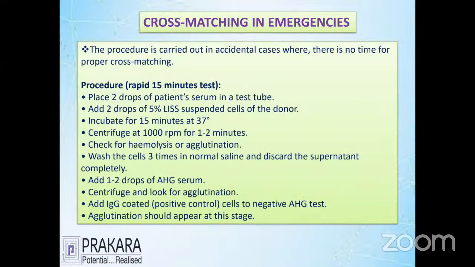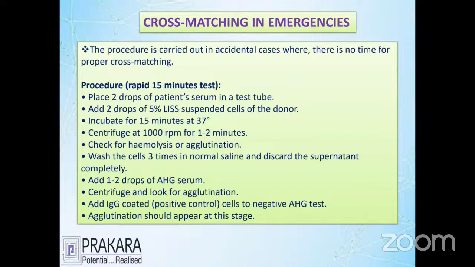Okay, now let's go for cross matching for the emergency period. They always do it for an emergency condition, and in accidental cases they try to do the fastest method of investigation. It is actually a 15-minute process. They take the patient serum sample and 2% of the patient RBC, and finally incubate for 15 minutes at 37 degrees Celsius.